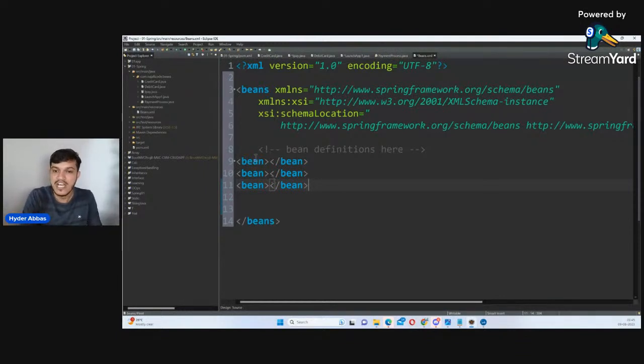Fine, my dear friends. And at the opening tag of bean, I will first inform the ID. ID equals whatever ID you want. So I will say credit, since it is for credit card. And then what is the class? The class's fully qualified name you have to inform. I mean, the entire path you have to inform, not just the class name. We call that the fully qualified name, which we have to pass along with the package names. So the entire package name.